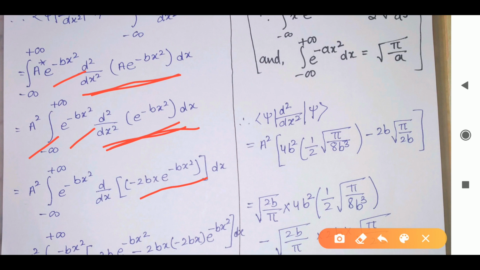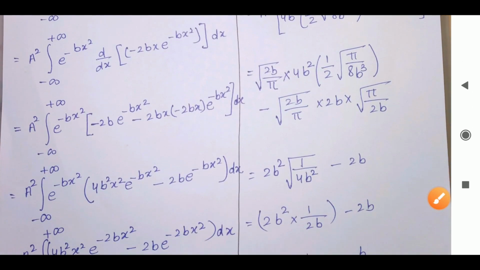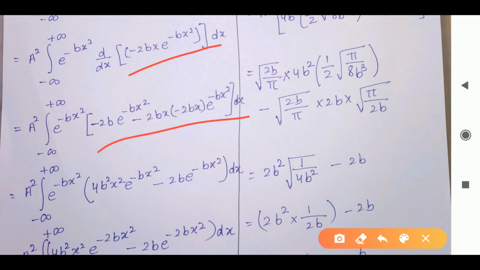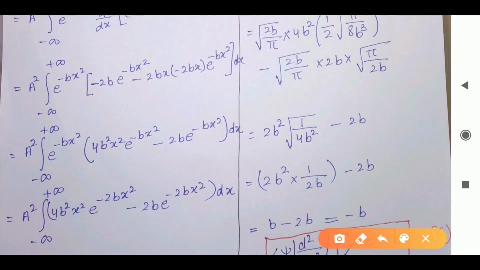Okay, so when we do the one time derivative, we will get this. Now when we do the derivative of this again, we will get this equation, and after simplifying we will get this. Clear? And this term I am writing as it is. Now we will multiply e raised to minus bx square inside to both terms.